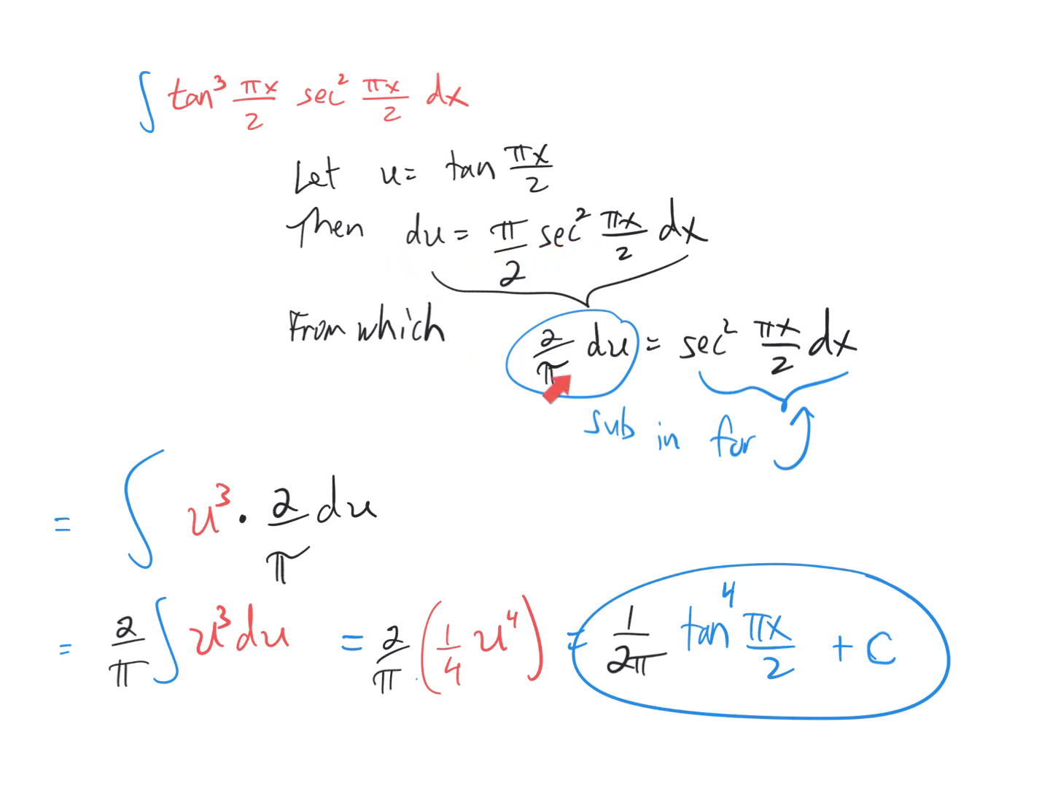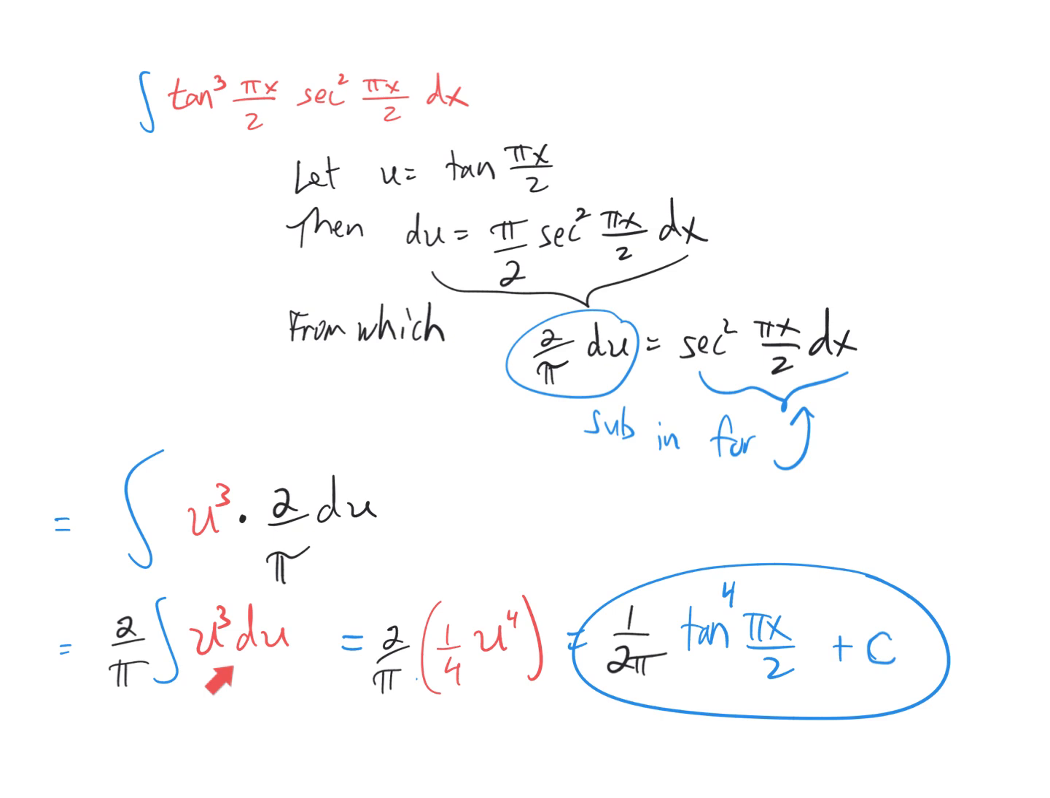2 over pi du is equal to secant squared of pi x over 2 dx, which is this entire part of the radicand. So let's substitute 2 over pi du in for secant squared. There it is. And tangent cubed is u cubed. Let's bring the 2 over pi factor in front.